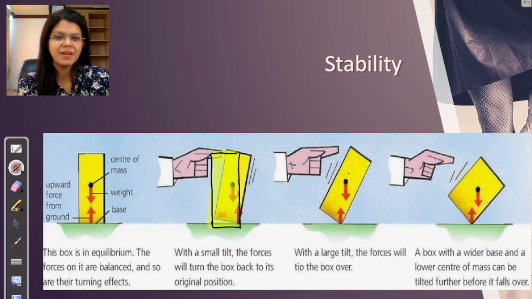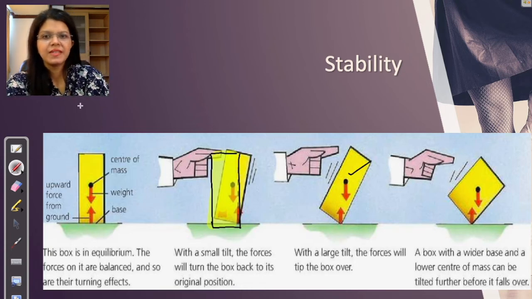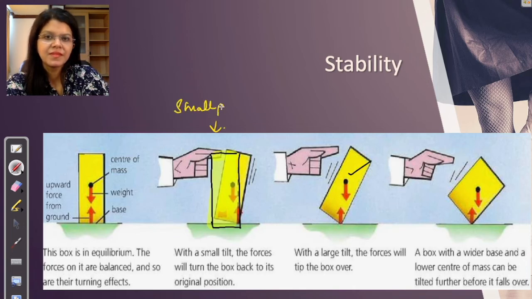The second picture is about a large push, it will topple. So let me write the information that we are trying to understand here. In the picture here, we are giving a small push. The object will rebound and it will stand back.